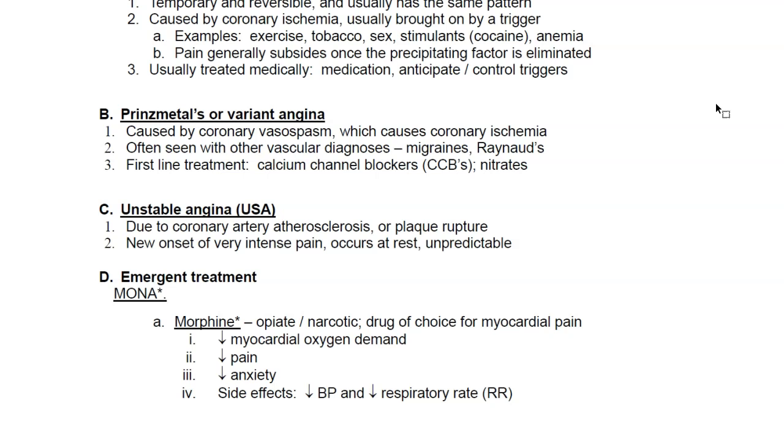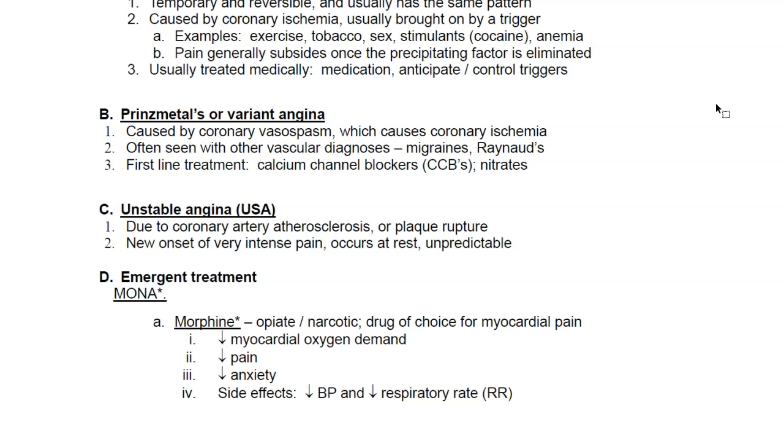Well, the first line of treatment for Prinzmetal or variant angina, given the nature of how it happens, because of those spasms, we give them calcium channel blockers. Calcium channel blockers relax the vessels, so it prevents or helps with that vasospasming. And also we give them nitrates. So calcium channel blockers and nitrates allow for the opening or relaxation of the vessels, therefore preventing those vasospasms that can cause ischemia.